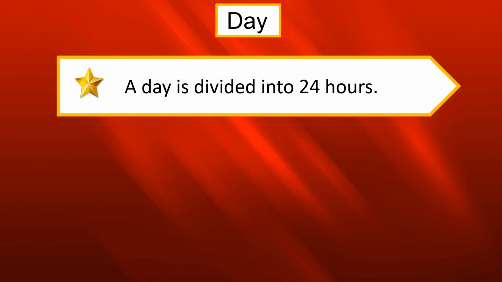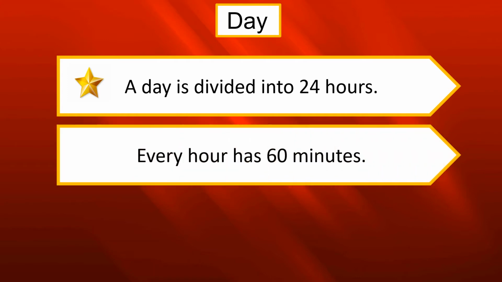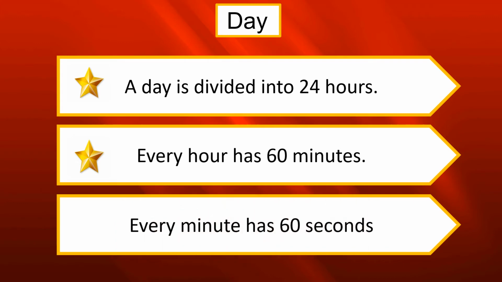Let us understand the distribution of time during a day. A day is divided into 24 hours. Every hour has 60 minutes and every minute has 60 seconds. Okay children, so a day is divided into 24 hours. Every hour has 60 minutes and every minute has 60 seconds.